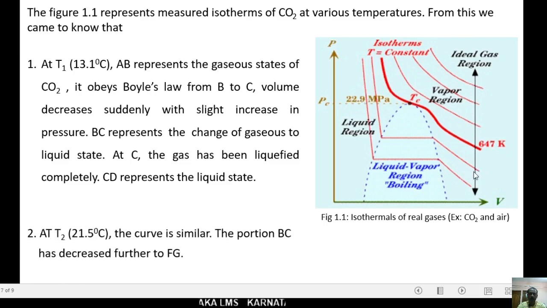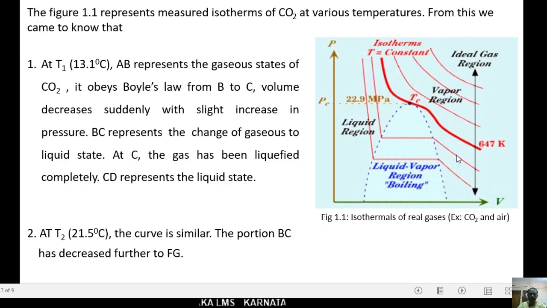At the temperature T2, here the next line, this is at temperature 21.5 degrees Celsius. These readings are taken by Andrews by conducting an experiment on carbon dioxide and air. Here at this temperature T2, this is slightly higher than the temperature T1. The curve is similar.